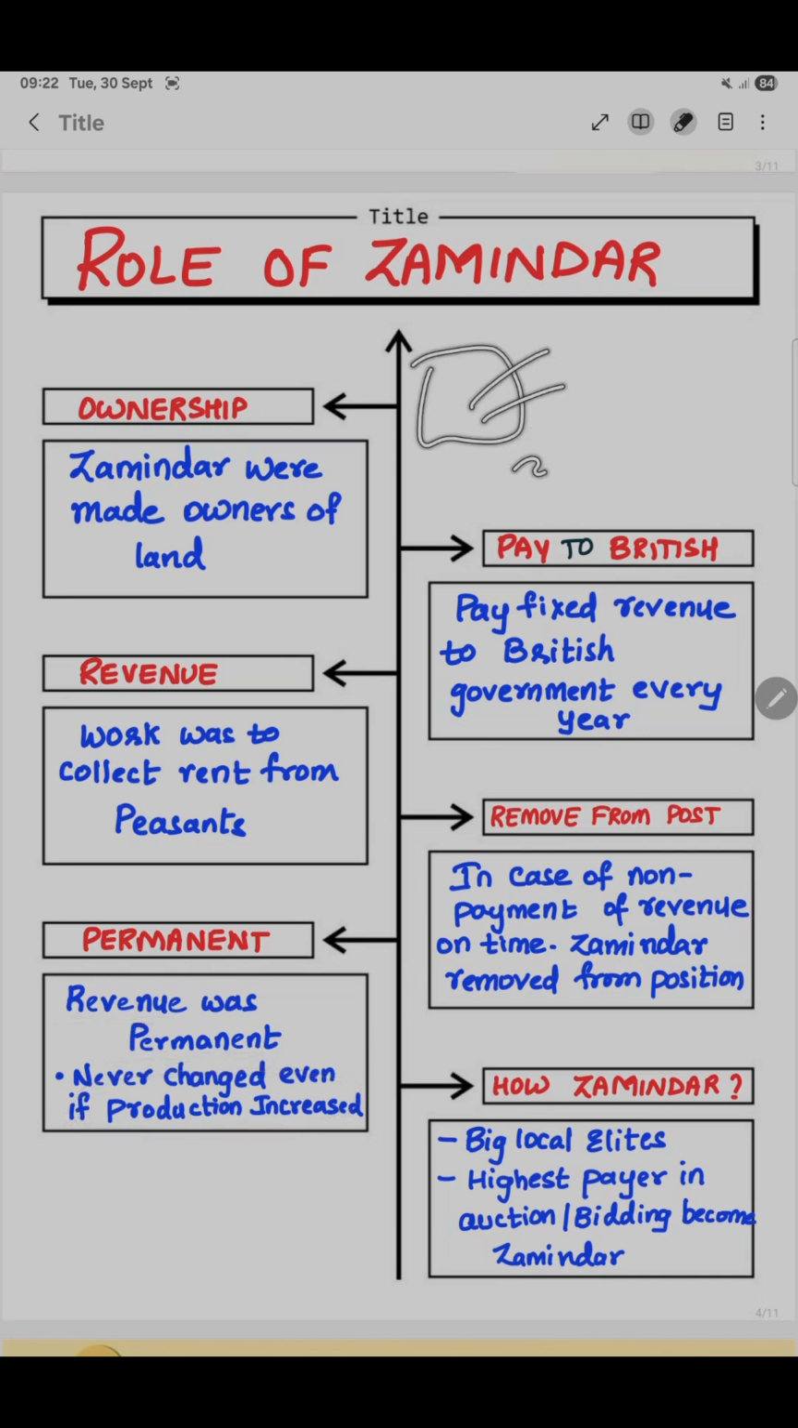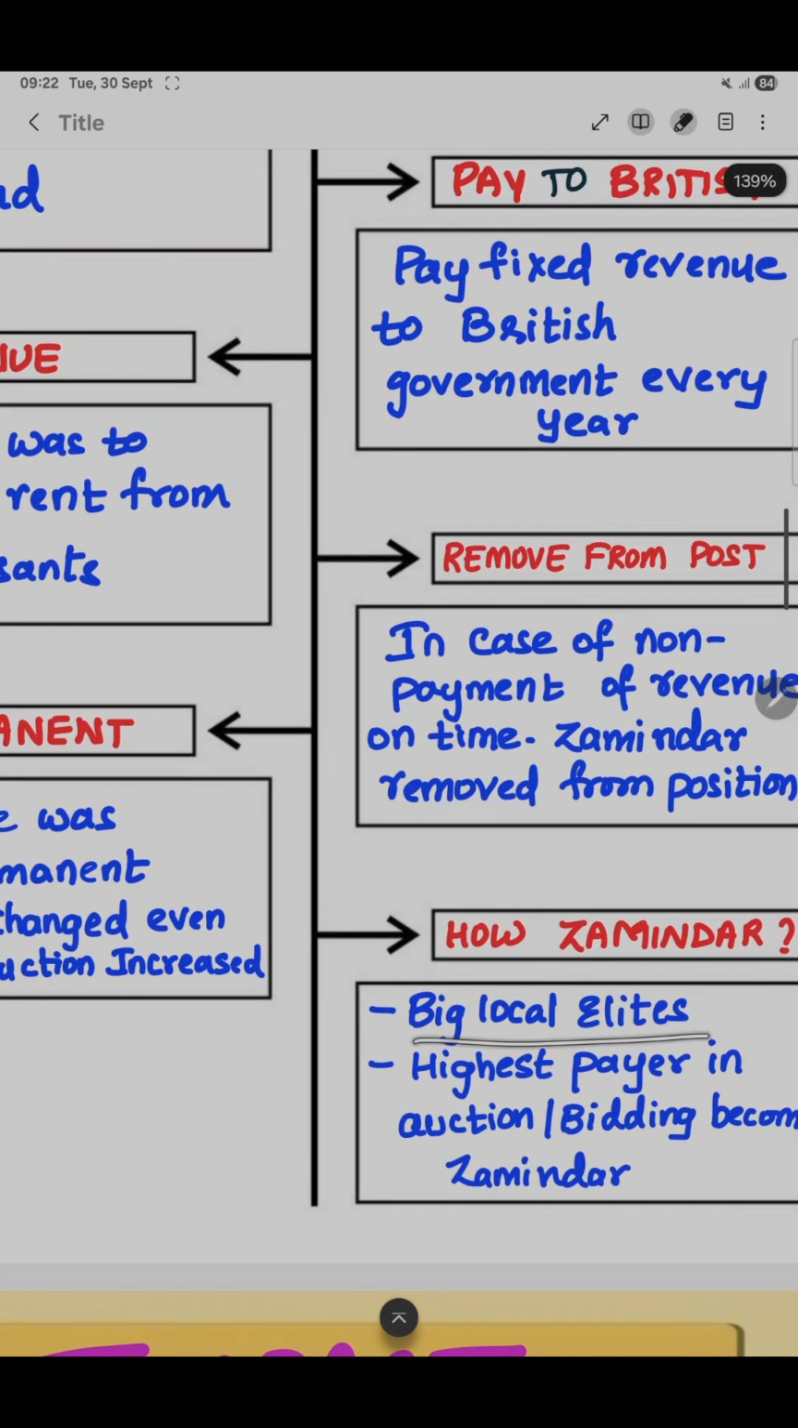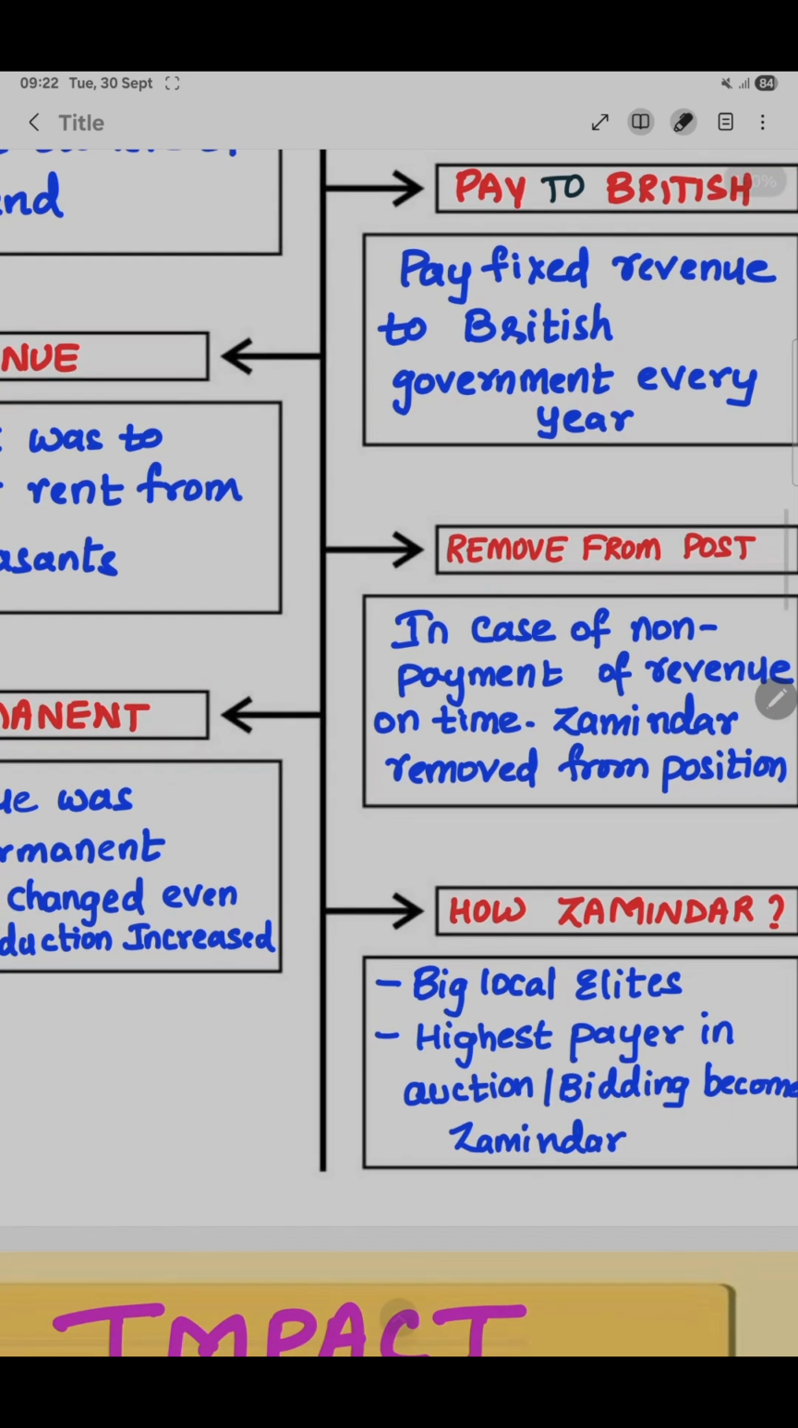Suppose the crop has more production, but still the revenue was the same. For example, if they are paying 100 rupees, that was fixed. Even if they are earning more than that, they have to just pay 100. Next, how to become a Zamindar? Big local elites or the highest payer in the auction or bidding would become the Zamindar.